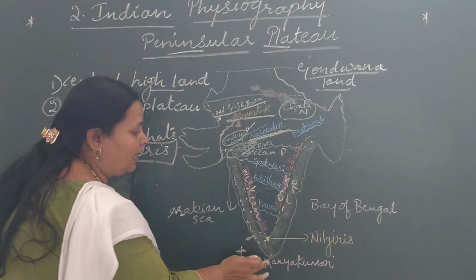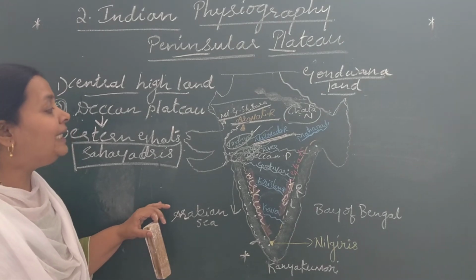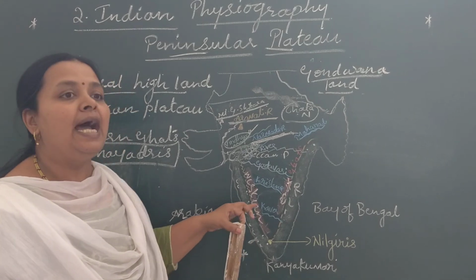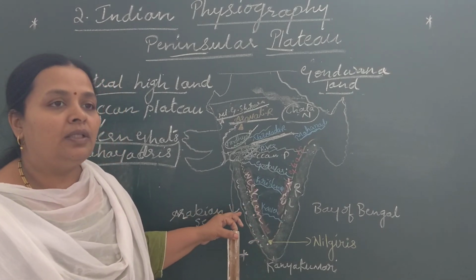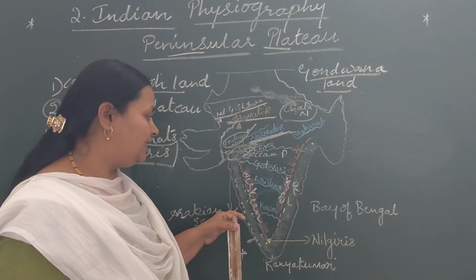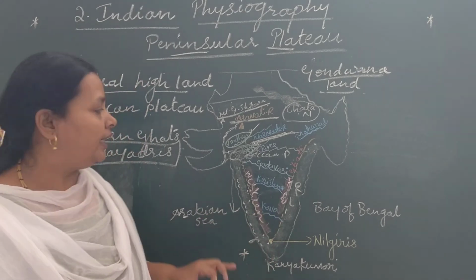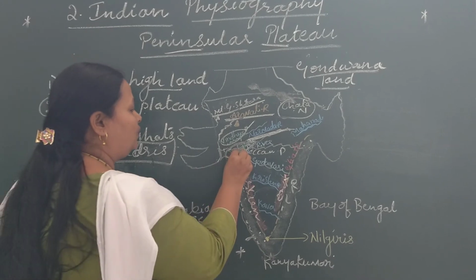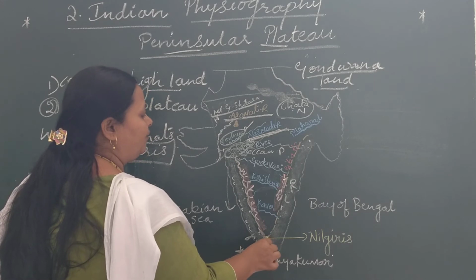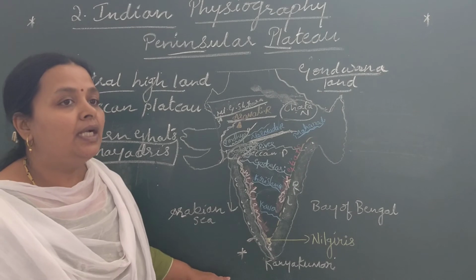Okay, sorry, from Tapi river to Kanyakumari. And they are very steep. Western Ghats are very steep on the west side and gentle on the eastern side. It means they are very steep in the western region, and they have a gentle slope in the eastern region. Western Ghats are continuous. We don't find any break in the Western Ghats here.